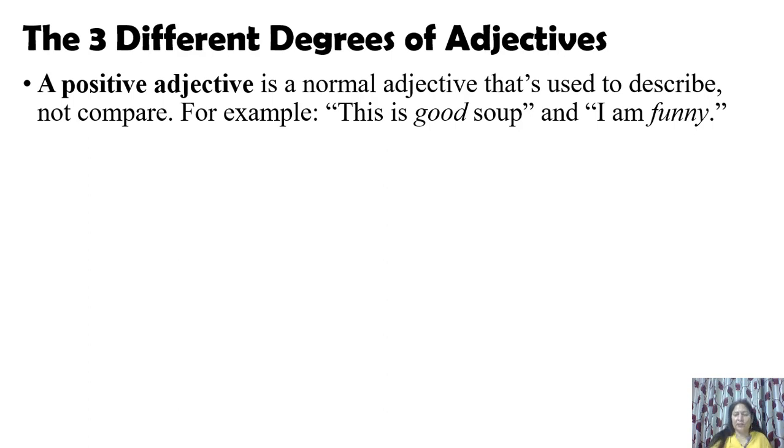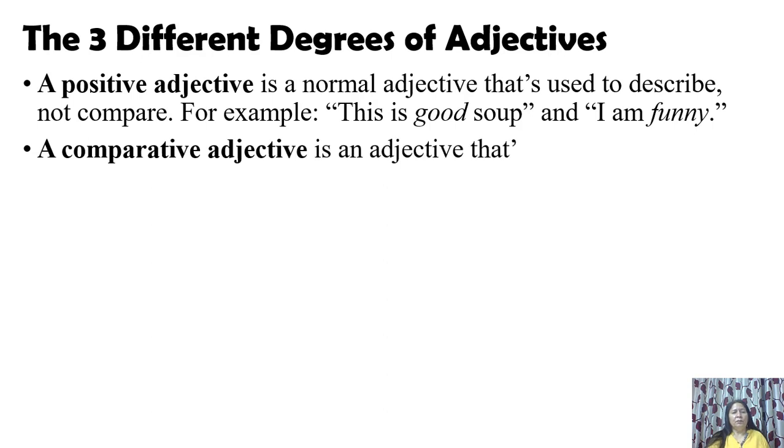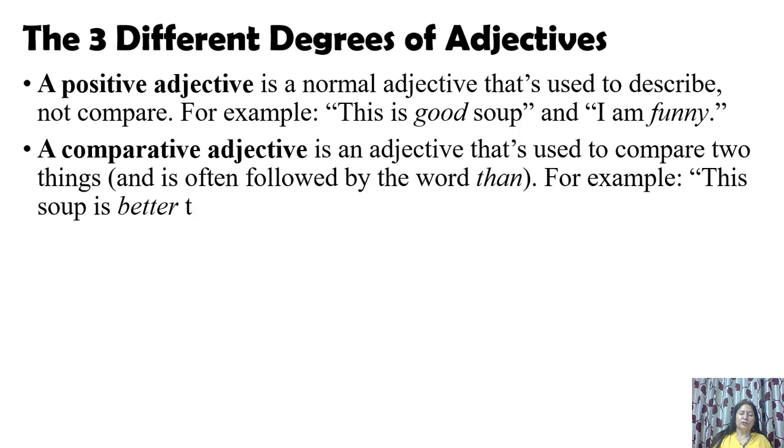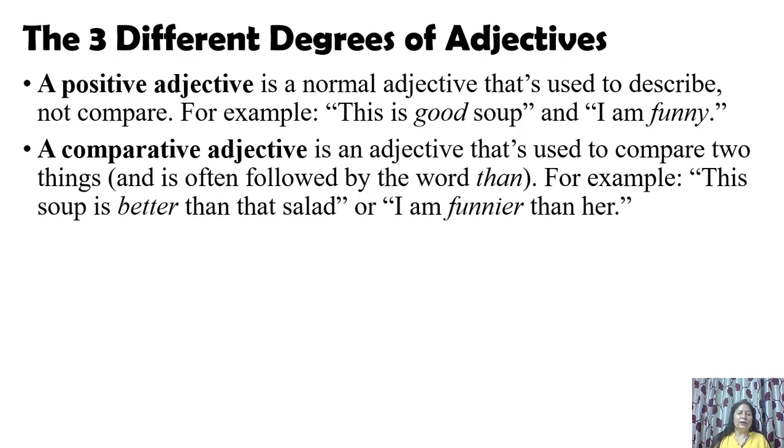Okay, next is comparative adjective. A comparative adjective is an adjective that is used to compare 2 things and is often followed by the word than, because we are comparing 2 things, so we use the word than. And the example is, this soup is better than that salad, or I am funnier than her. Okay, same sentences have been taken. I am funnier than her.